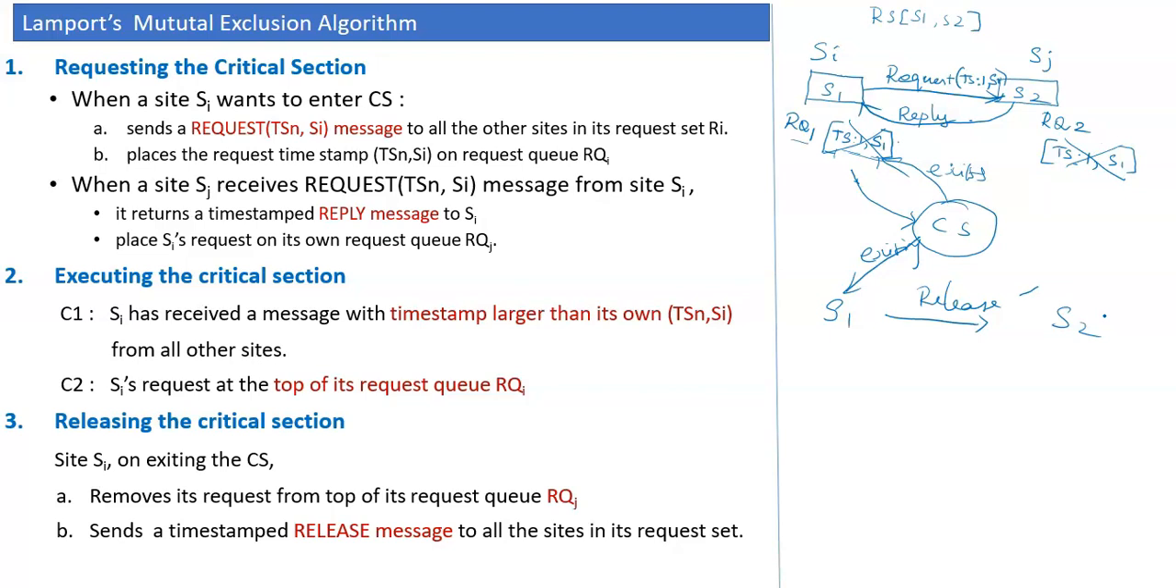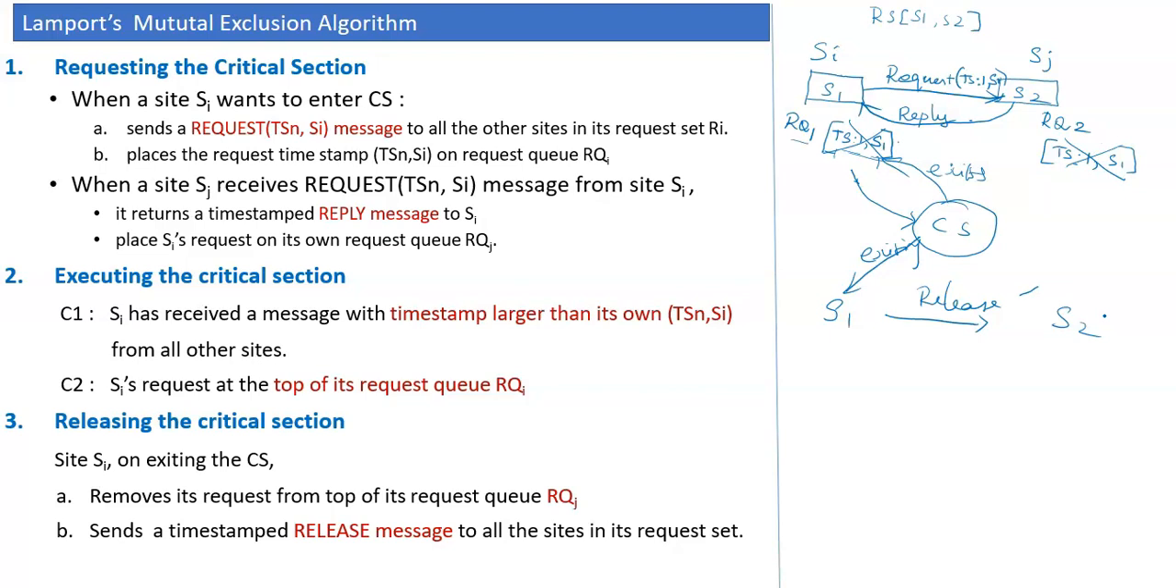Now let's understand the three different activities. One is requesting the critical section. When a site Si wants to enter the critical section, it sends a request along with the timestamp to all other sites in the system. On receiving such request messages from any other site, the recipient sites will send a reply, and at the same time, they update the request timestamp in their own request queue.